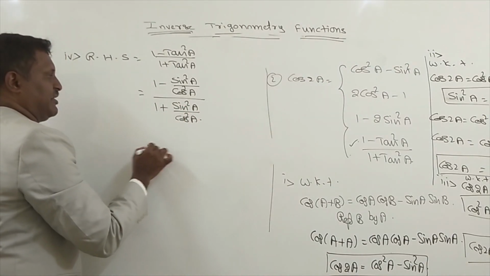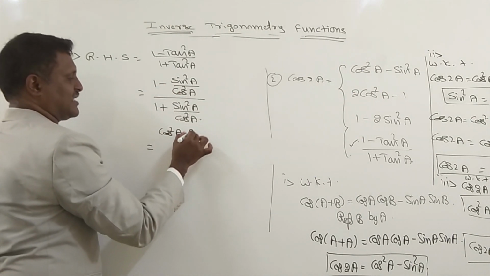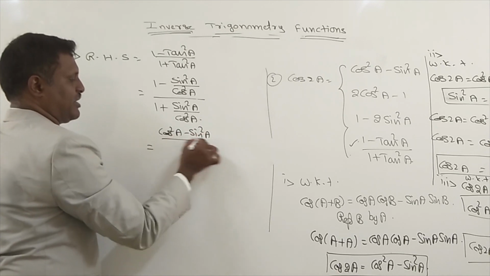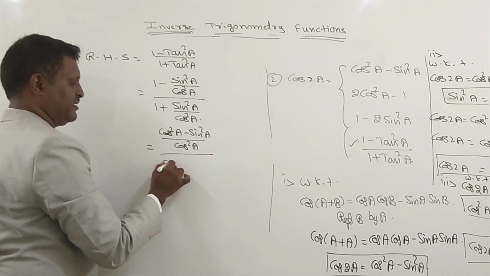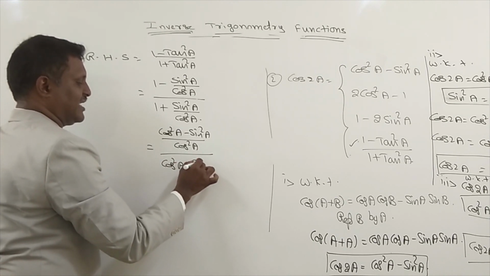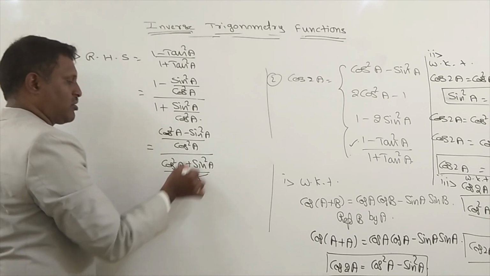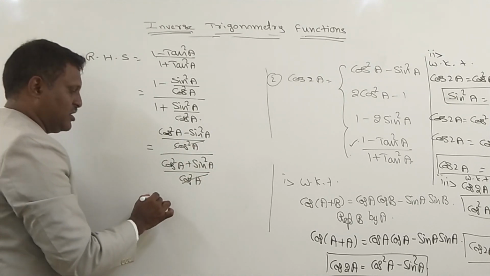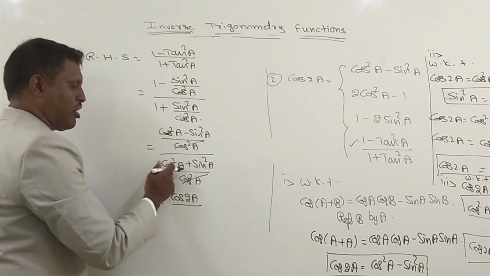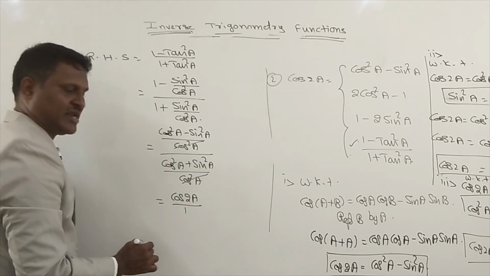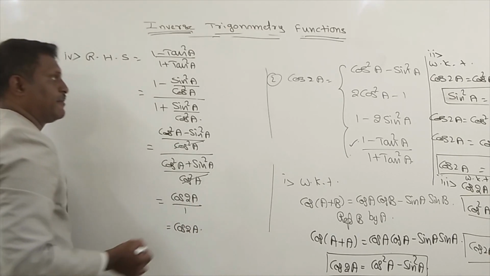Take LCM and simplify. The numerator is cos square A minus sin square A divided by cos square A. The denominator is cos square A plus sin square A divided by cos square A. Now cos square A cancels on both. Cos square A minus sin square A is cos 2A. The denominator sin square A plus cos square A is 1. So cos 2A by 1 is cos 2A.